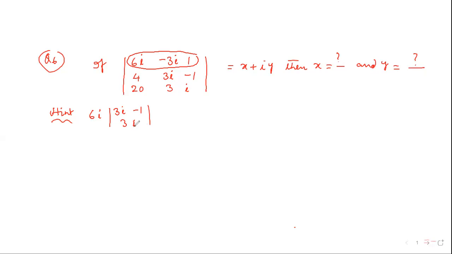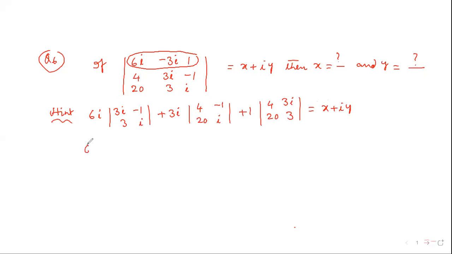The second one you should take the opposite sign, plus 3i into the determinant for this row and this vertical line, 4 2 0 minus 1i. Next plus 1 into the determinant of 4 2 0 3i and 3. Okay? Is equal to x plus iy.